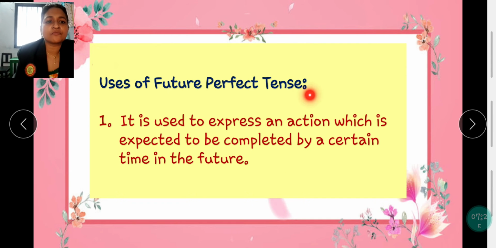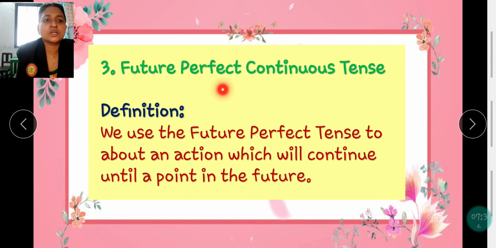Uses of future perfect tense. It is used to express an action which is expected to be completed by a certain time in the future. Future perfect continuous tense. We use the future perfect continuous tense to tell about an action which will continue until a point in the future.